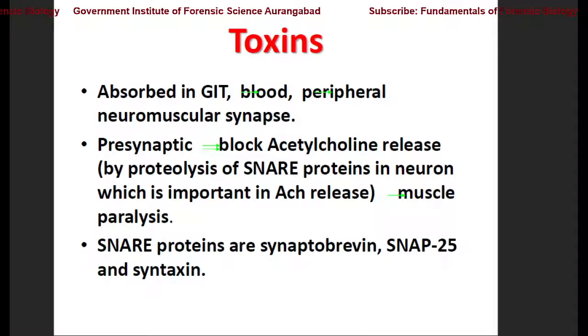Now these toxins are absorbed through the gastrointestinal tract. So where do these toxins enter from? Maybe through soil, the bacteria may enter our body and reside in the gastrointestinal tract. It may also enter through IV or other routes into the blood or peripheral neuromuscular synapses, through a wound or such openings.